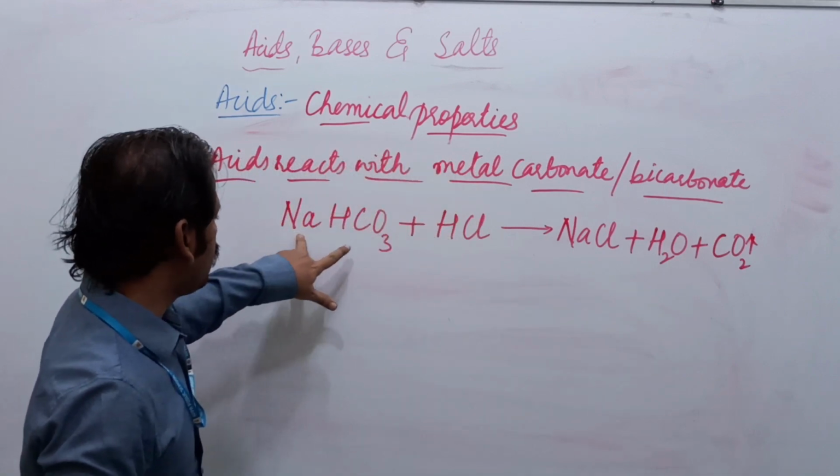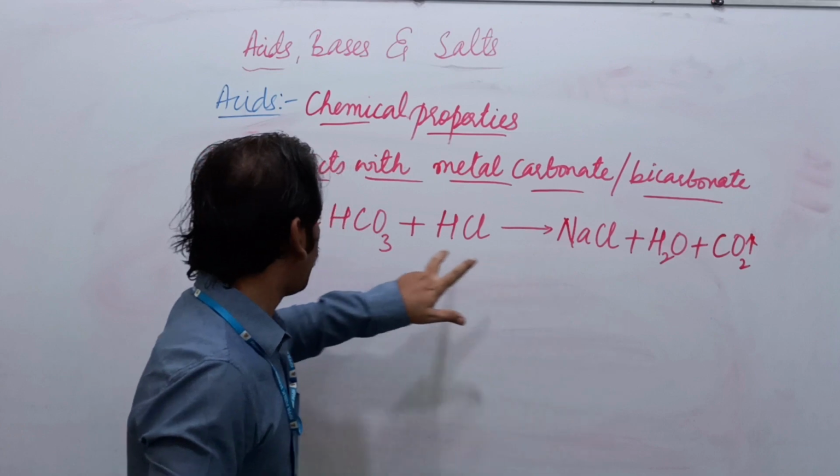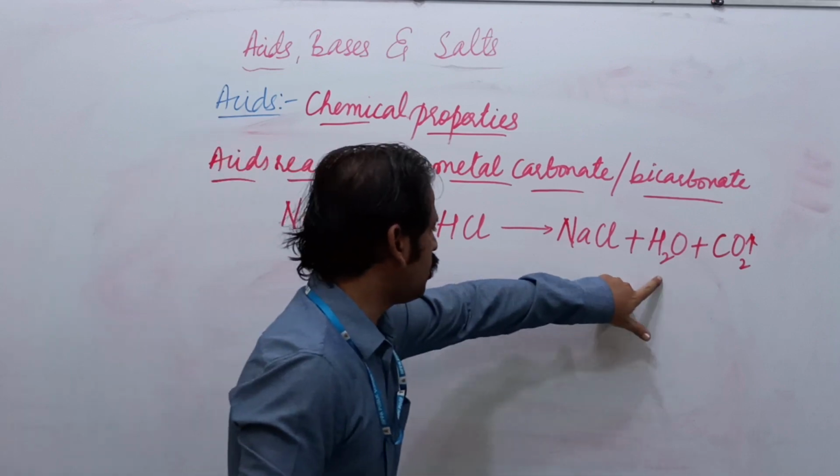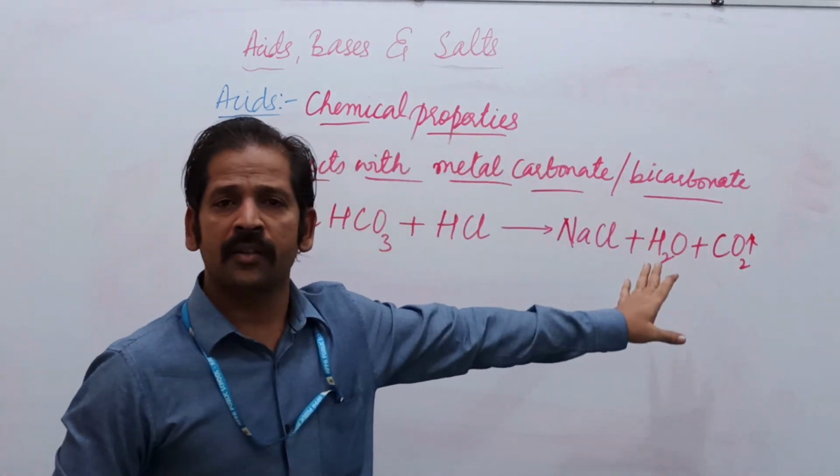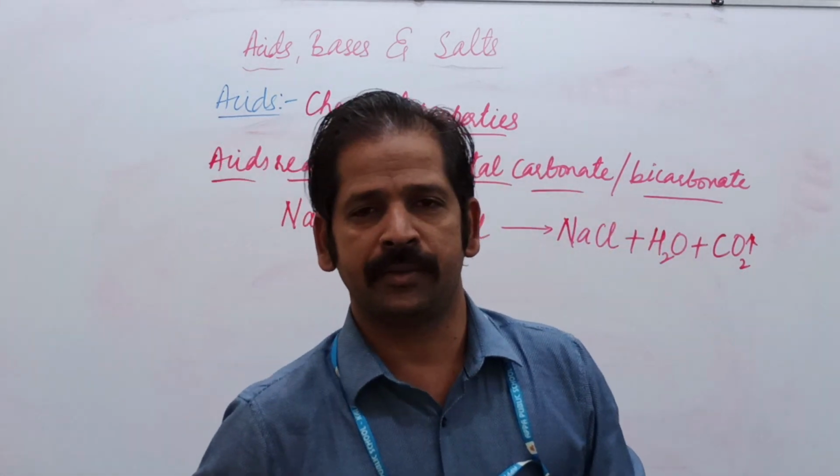Yes, Na is 1, Cl is 1, NaCl, hydrogen 2, oxygen is 3, 1 plus 2, 3 and carbon. Yes, the reaction is balanced.